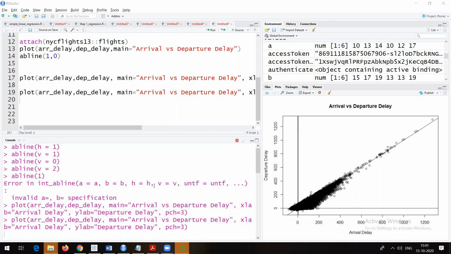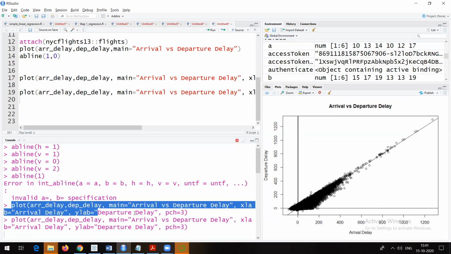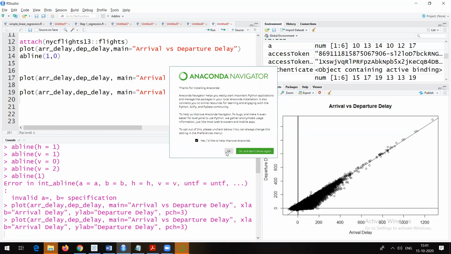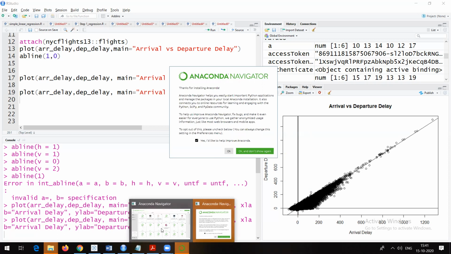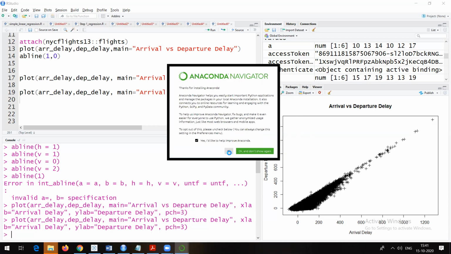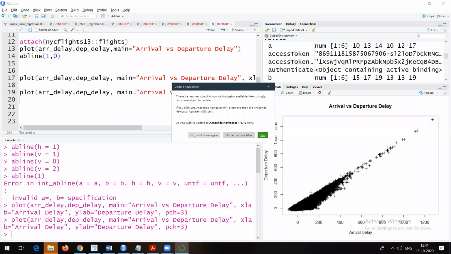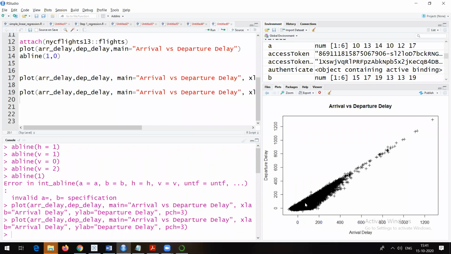Okay, but yes, this command is right. You can see that we did not get any kind of error here. I think I will have to go and stop some processes which are already running. So obviously it will take some minutes, right? Now see, you can check. So circles are actually replaced with plus signs, right? But the problem is that all the plus signs are overlapped. That's why we will make use of colors.